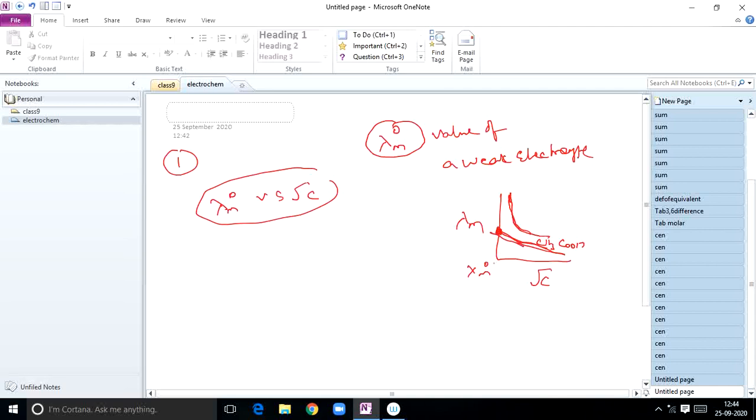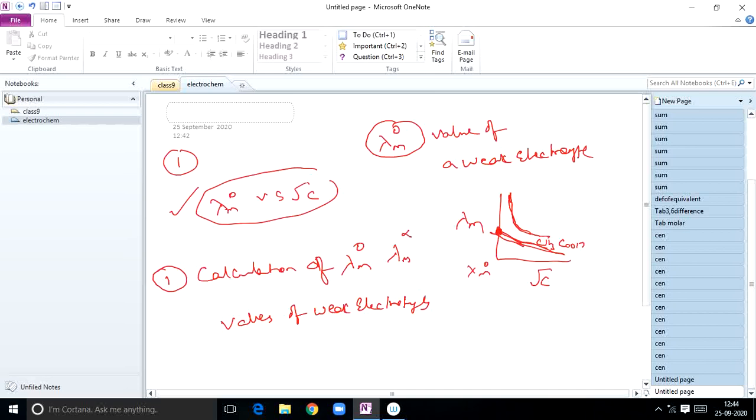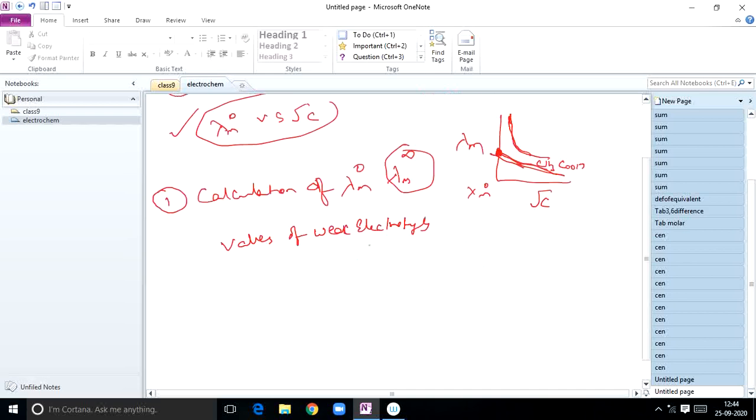At zero concentration, the lambda m naught value for strong electrolytes can be easily calculated by using the plot between lambda m and root c. But the lambda m naught value for weak electrolytes can't be calculated directly from the plot of lambda m versus root c. So that's why the main application of Kohlrausch law is calculation of lambda m naught values of weak electrolytes. How can these values be calculated by applying Kohlrausch law? Lambda m naught, or lambda m infinity as we also call it. That is the first application.